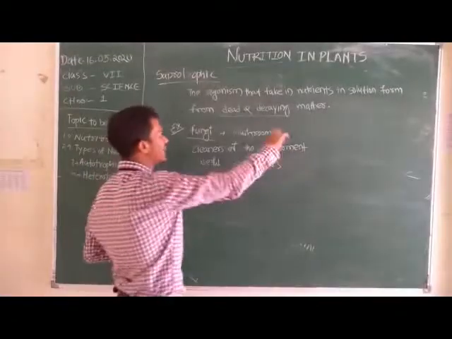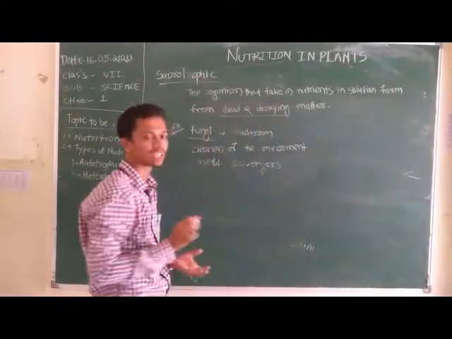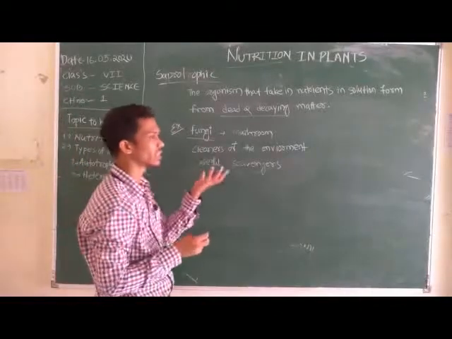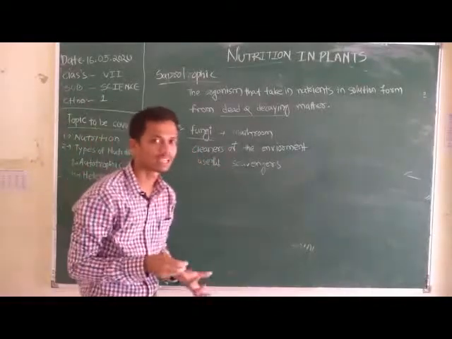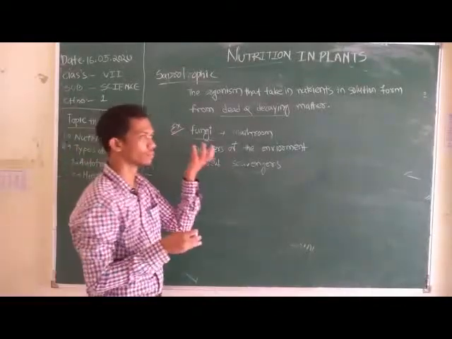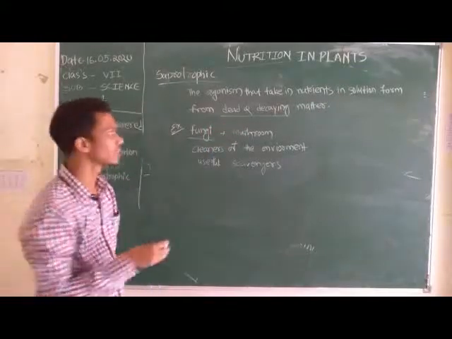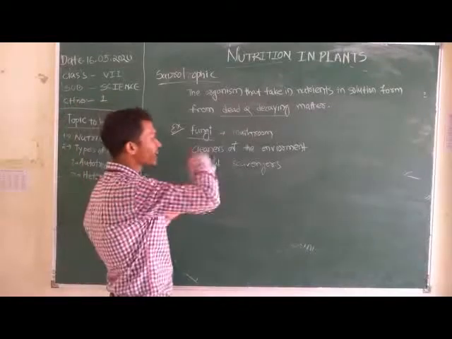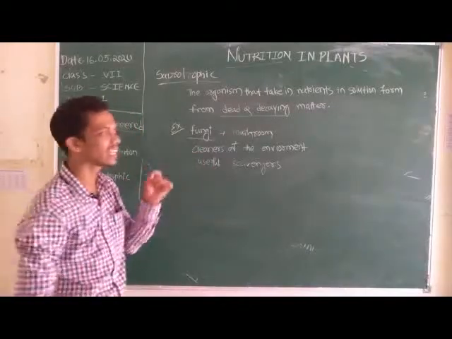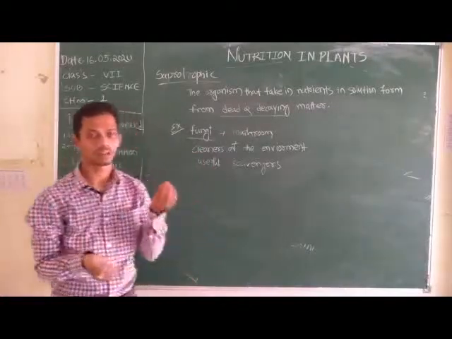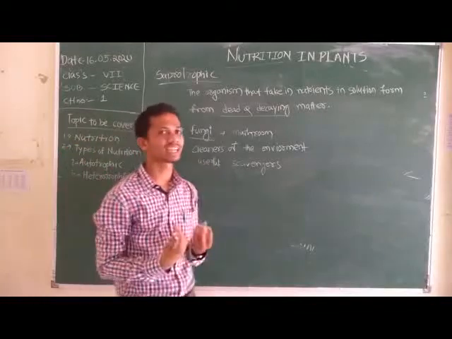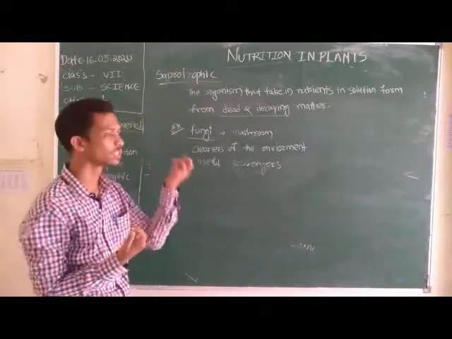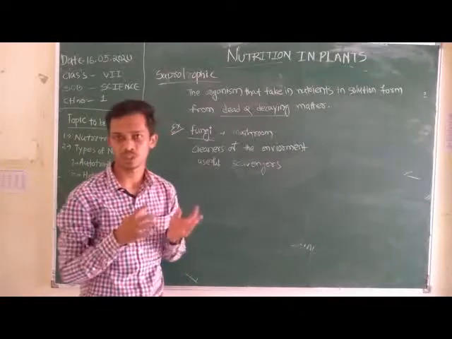They spread upon the dead matter. In humans, we secrete digestive juice to digest our food inside our stomach, in our inner parts.